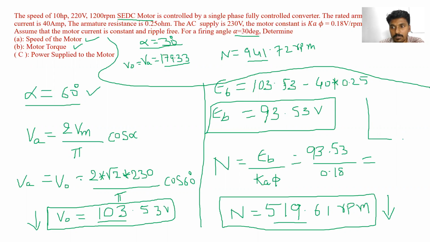That's why we have given the graph like this. If the firing angle is increased, the speed will be decreased like this. Practically also we did the same, just increasing and decreasing the firing angle and observing the speed.